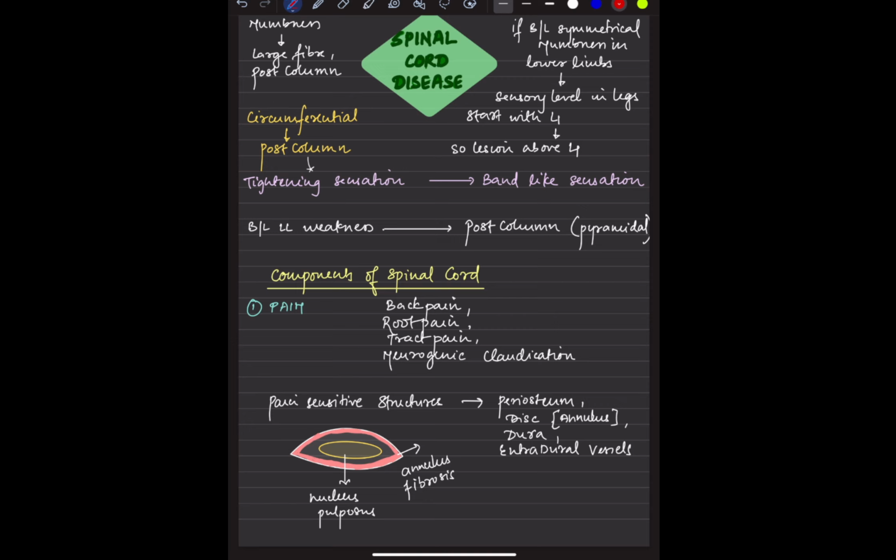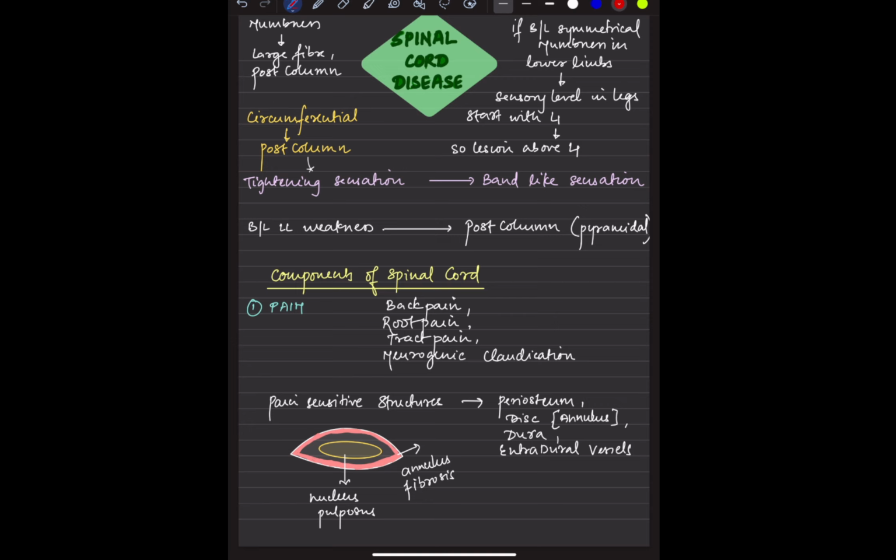Now, if the patient has a clear cut level, that means there would be certain compression, which can be because of malignancy, because of any bony deformity, because of n number of diseases, tuberculosis like that. If there is a clear cut sensory level, there will be a sensory level, there will be a bladder level, there will be a reflex level. So you have to understand the disease in these terms. Okay, so there is a level.